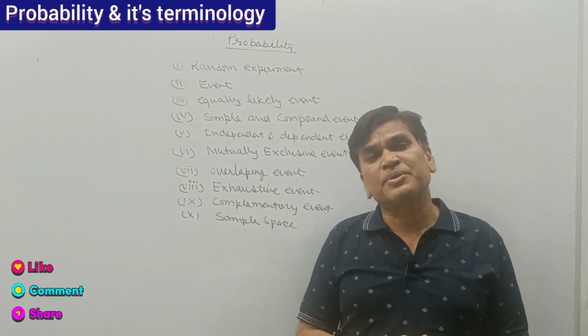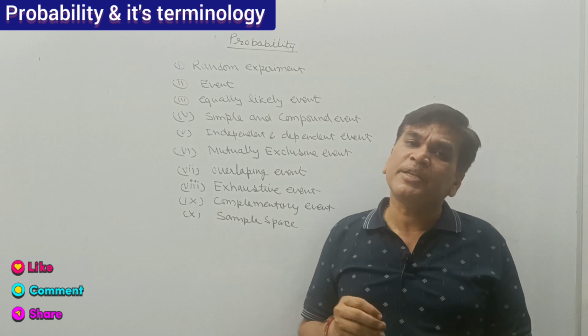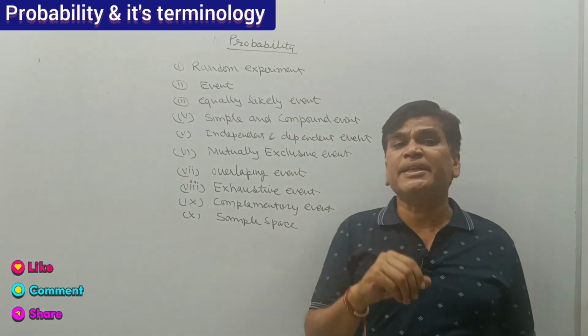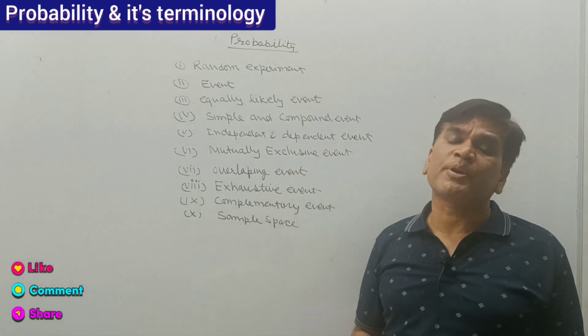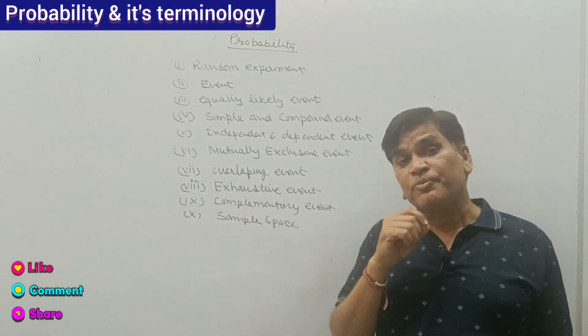Later we will discuss how to calculate probability and those things. So first we should know what probability is. I have collected some terminology which is generally used in probability.